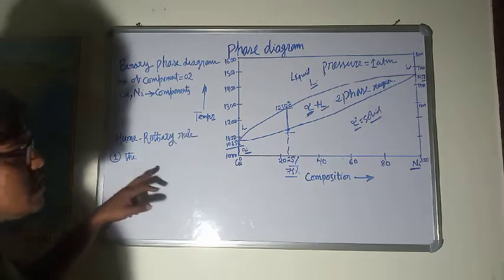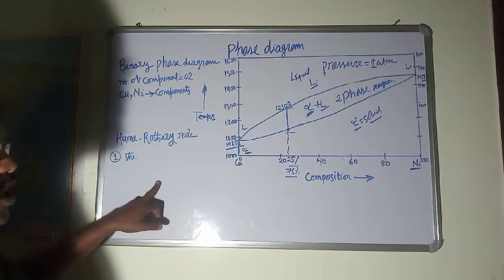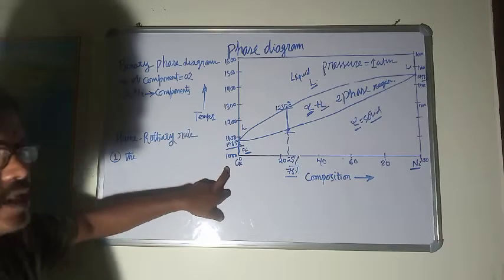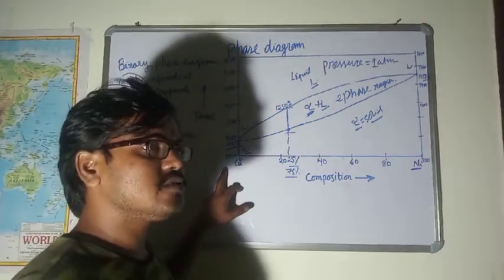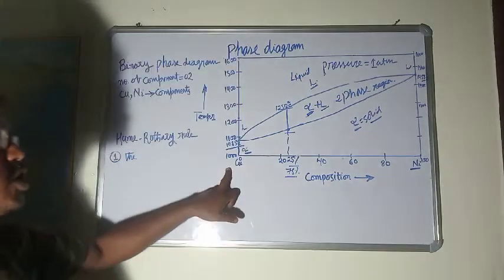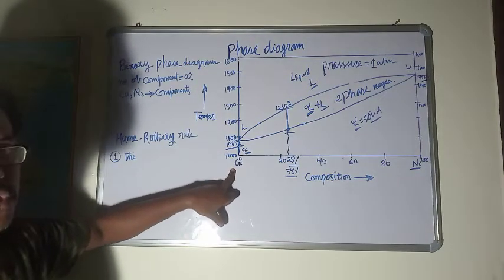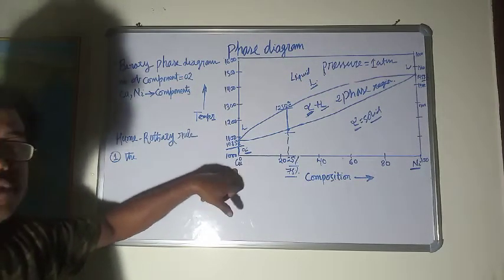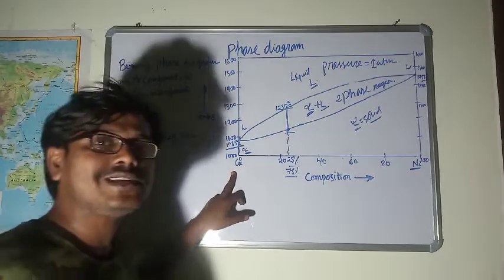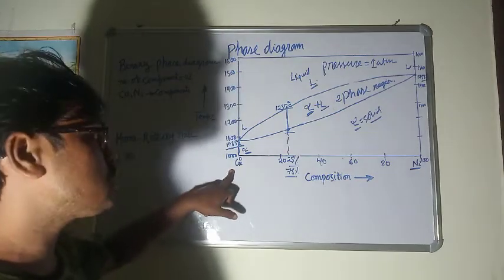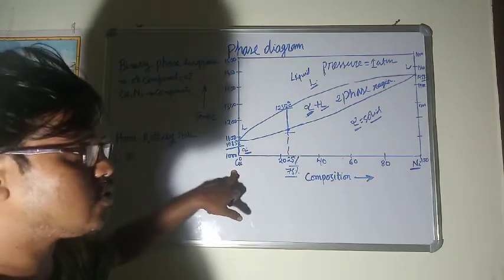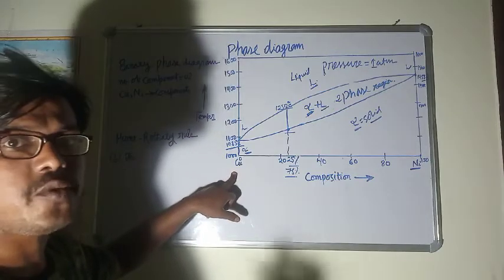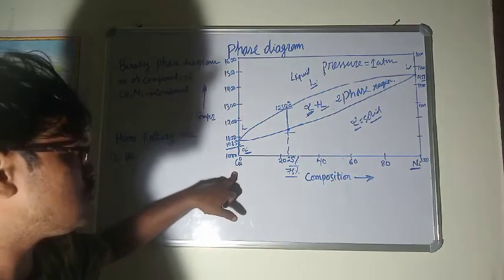This rule is applied in case of solid solution. Because we know that in the copper nickel phase diagram, a substitutional solid solution is formed. What type of solid solution is formed? Substitutional solid solution. It is not an interstitial solid solution. And about the substitutional solid solution, we have already talked. So it will not be discussed here.